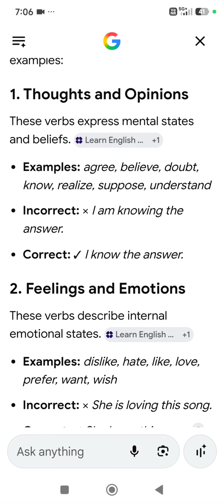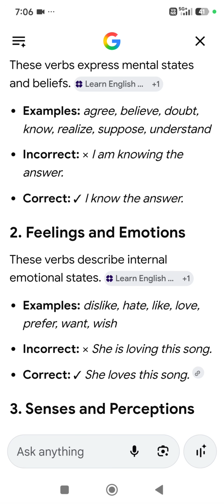Number 1, the first category: thoughts and opinions. These verbs express mental states and beliefs. Example: agree, believe, doubt, know, realize, suppose, understand.